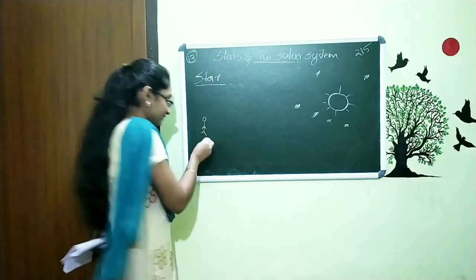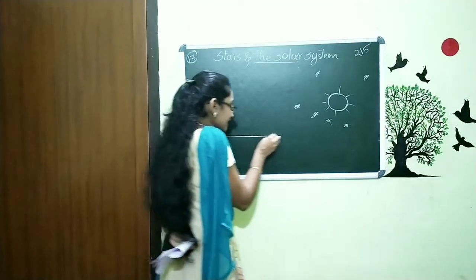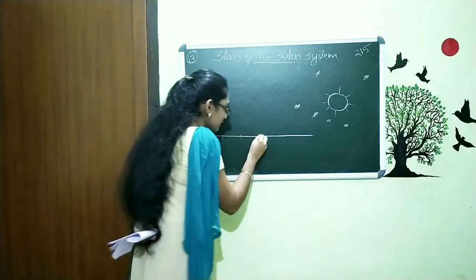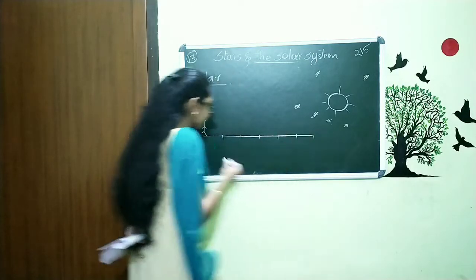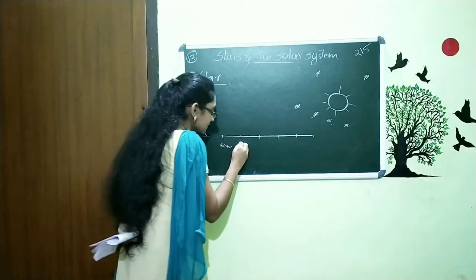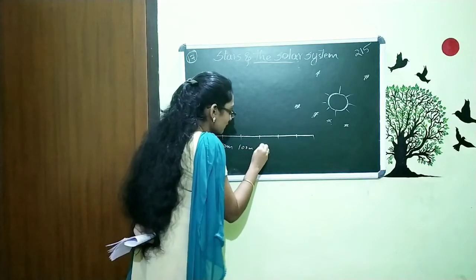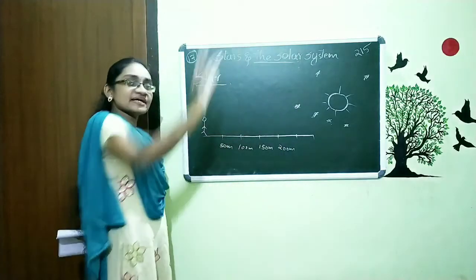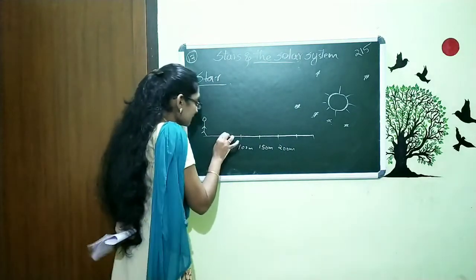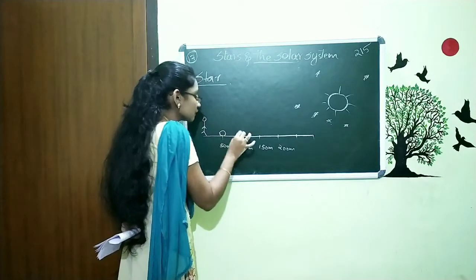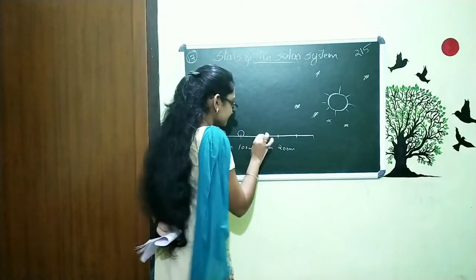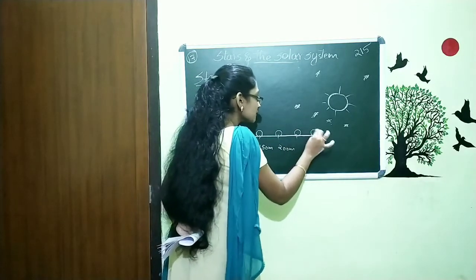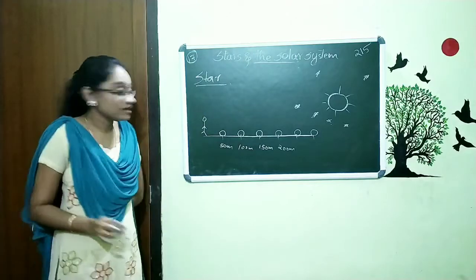One person is standing here, and I am drawing a straight line and marking some points: 50 meter, 100 meter, 150 meter, 200 meter. And now I am putting some footballs here, 2, 3, 4, keeping them farther and farther away.